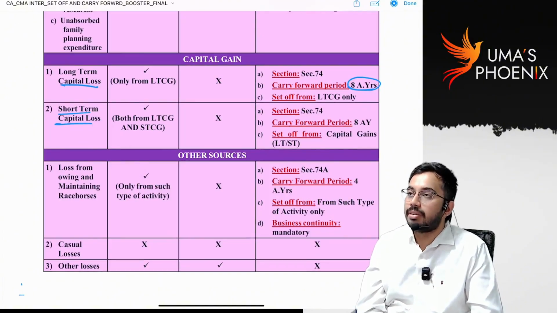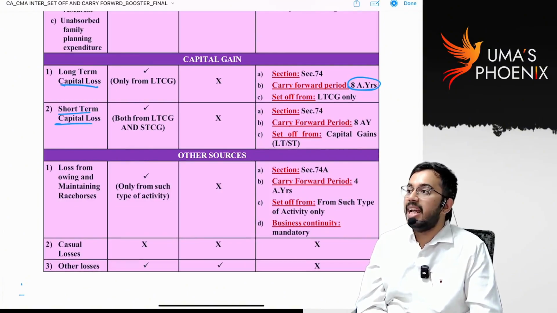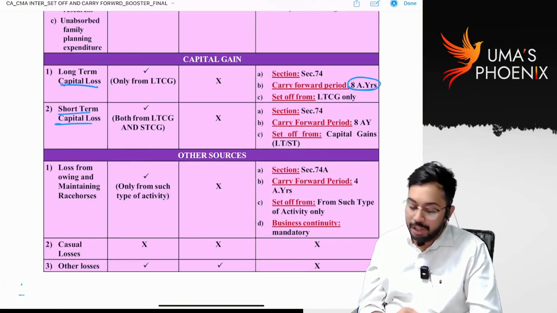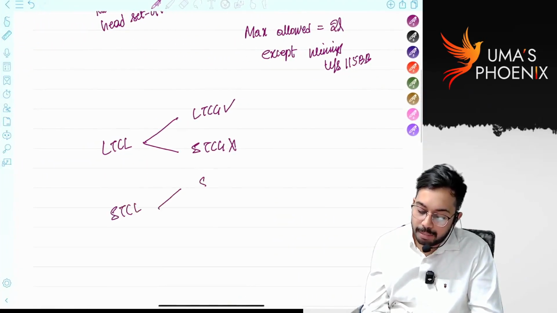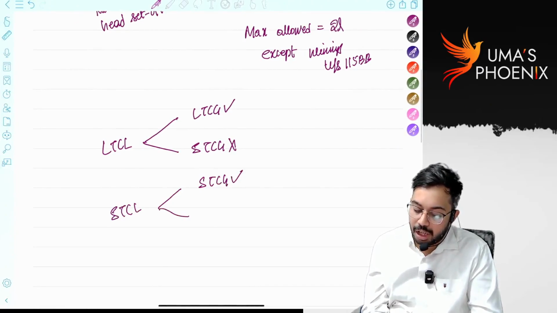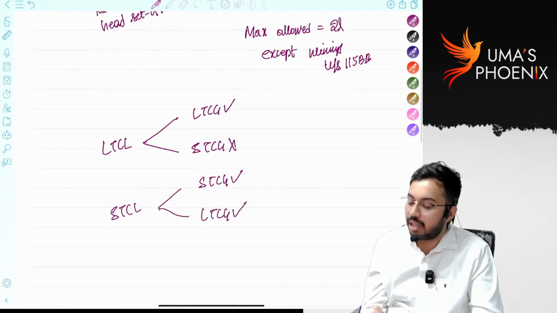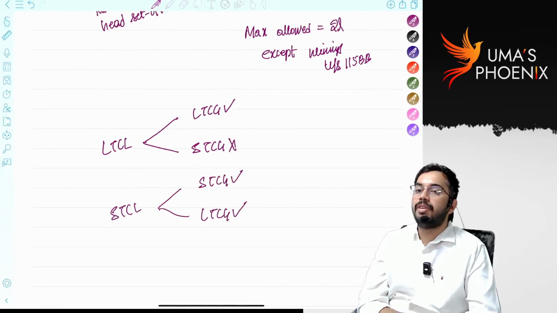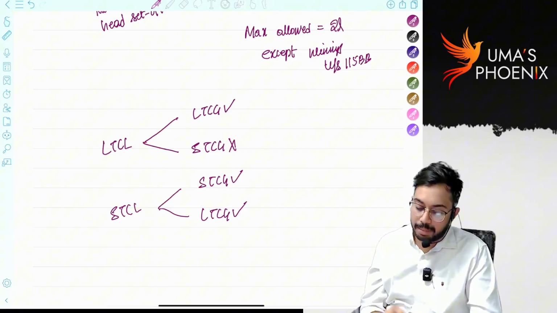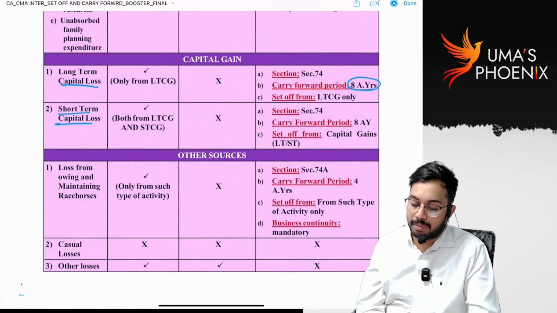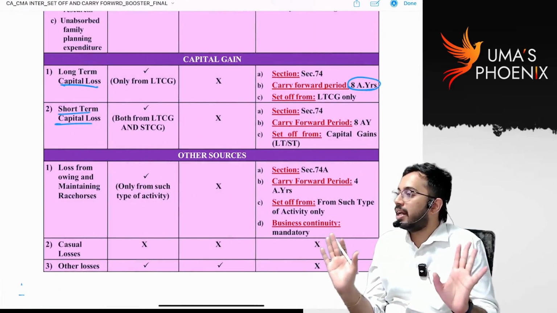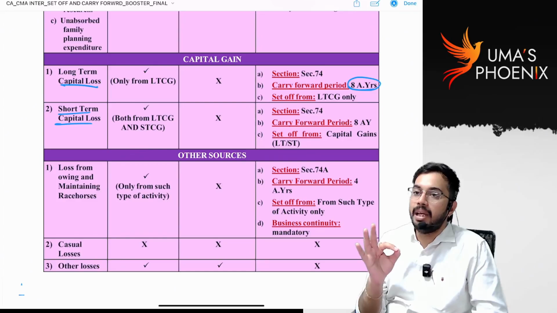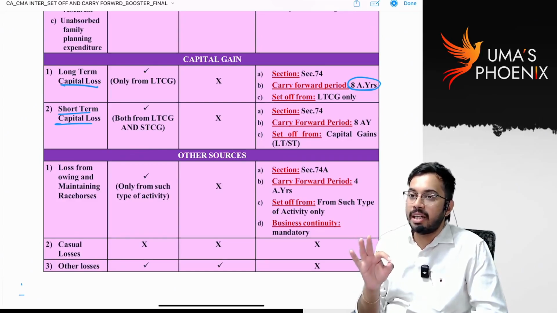Short-term capital loss is eligible for intra-head set-off. Short-term capital loss can be set off against both short-term capital gain as well as long-term capital gain. Is it clear? Short-term capital loss is eligible for set-off both against short-term capital gain as well as long-term capital gain. Capital losses are not eligible for inter-head set-off. Capital loss is eligible for only intra-head set-off. It is not eligible for inter-head set-off.